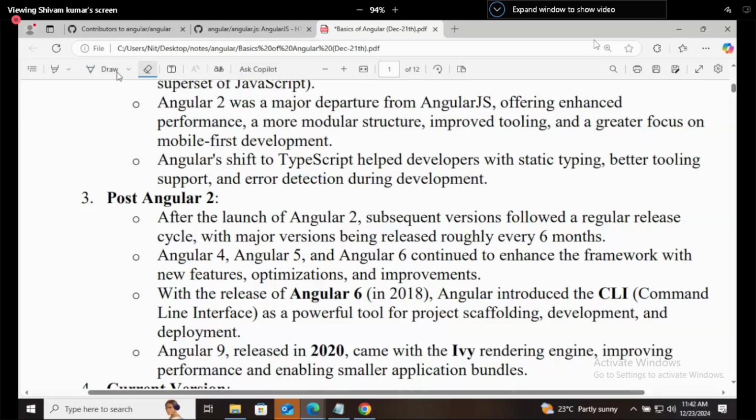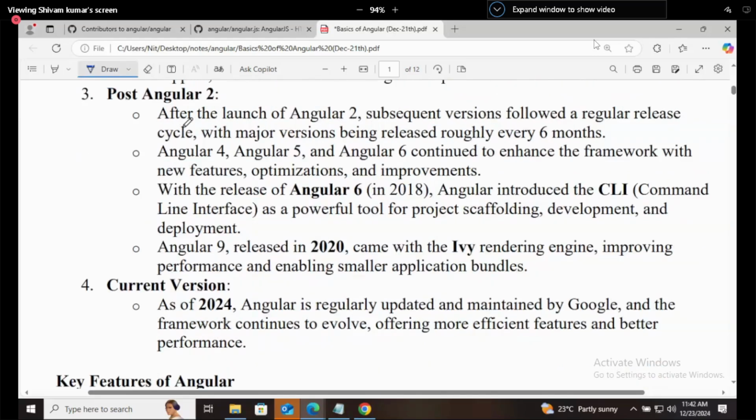What happened after Angular 2? After the launch of Angular 2, subsequent versions followed a regular release cycle, with major versions released roughly every 6 months. Angular 4, Angular 5, and Angular 6 continued to enhance the framework with new features, optimizations, and improvements. With the release of Angular 6 in 2018, Angular introduced the CLI, command line interface, as a powerful tool for project scaffolding.